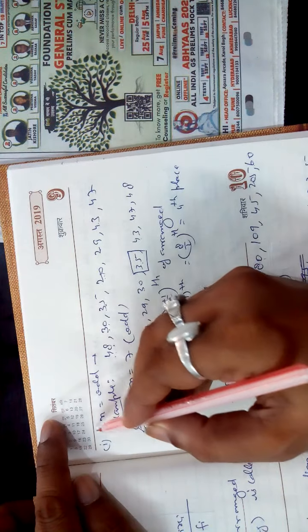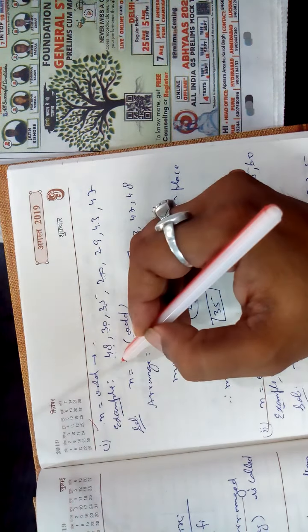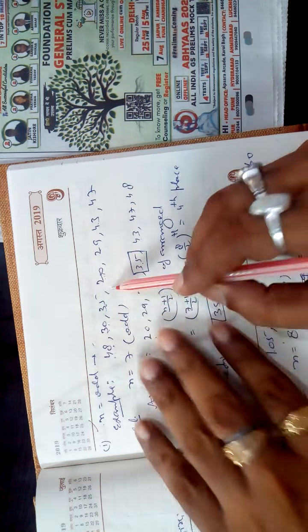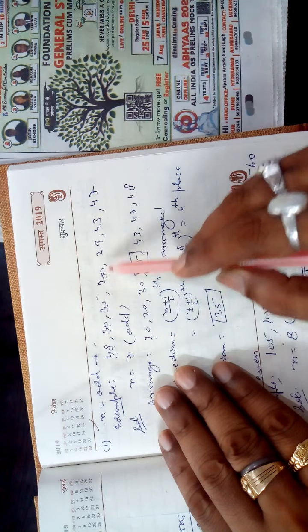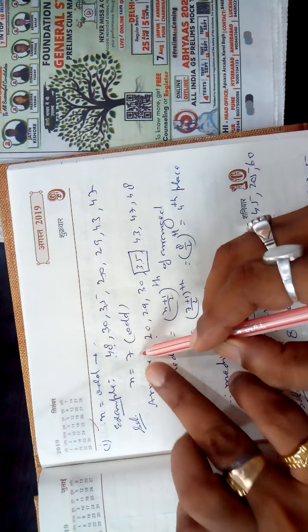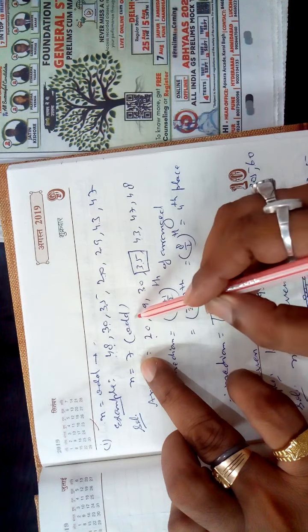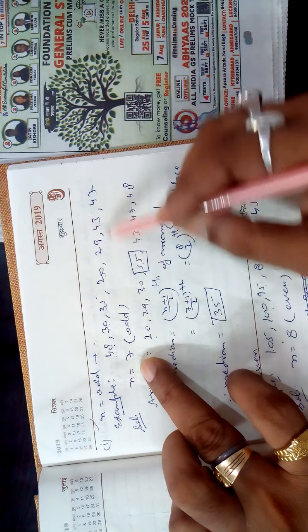For example, so you can understand easily, first for odd I am taking. You count 1, 2, 3, 4, 5, 6, 7. 7 is the number of observations, which is odd. What the observations are is no matter.